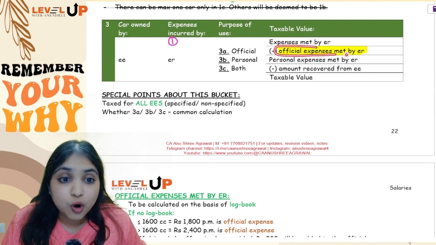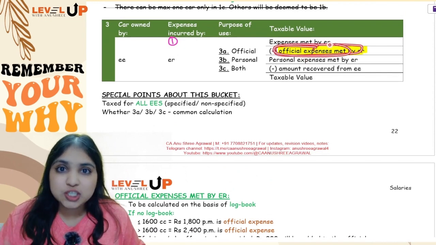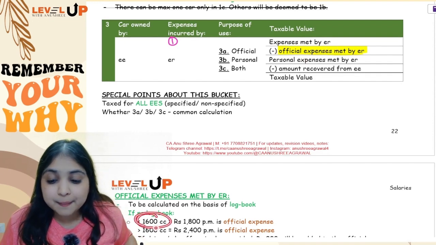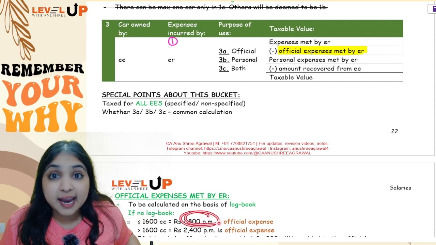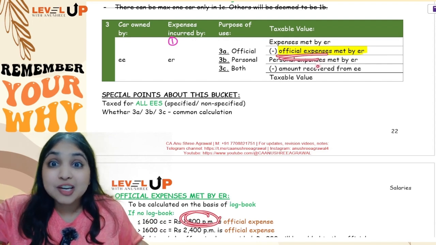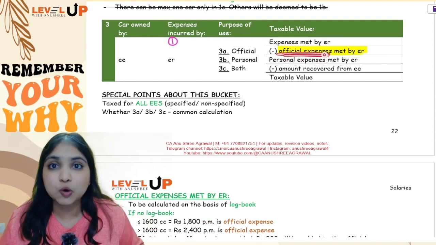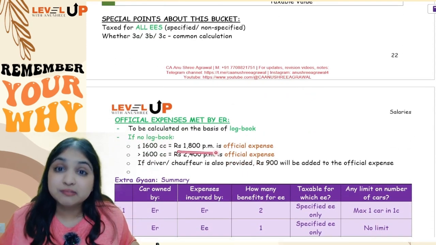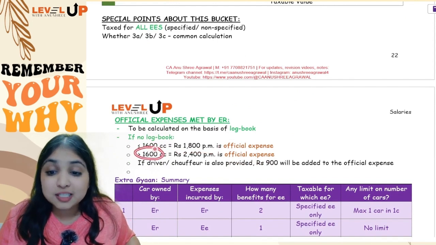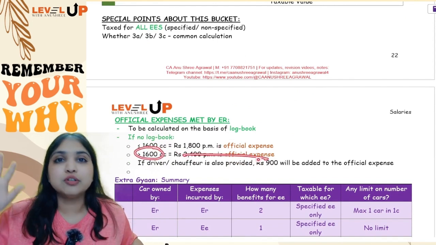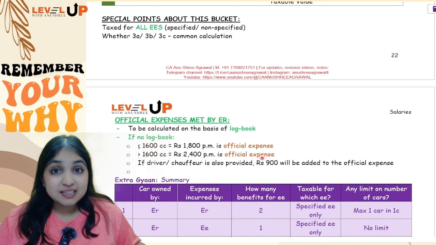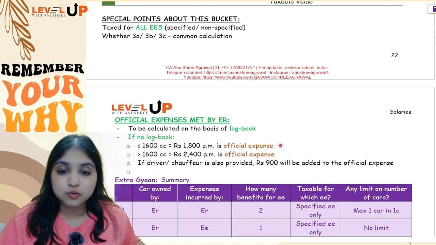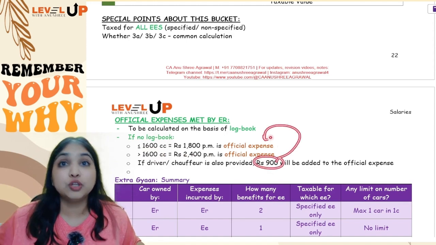I am discussing with you what is official expense. So official expense you will take from the logbook. But if employee is not maintaining logbook, then if the cubic capacity is up to 1600cc, 1800 per month will be the official expense, not the taxable value. Official expense we are learning how to calculate now. If the cubic capacity is more than 1600cc, then 2400 per month will be the official expense. And same thing, if the employer is providing driver also, then you will add another 900 per month to the official expense.